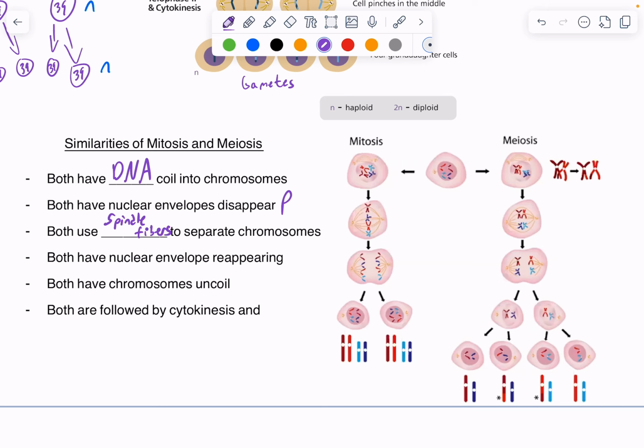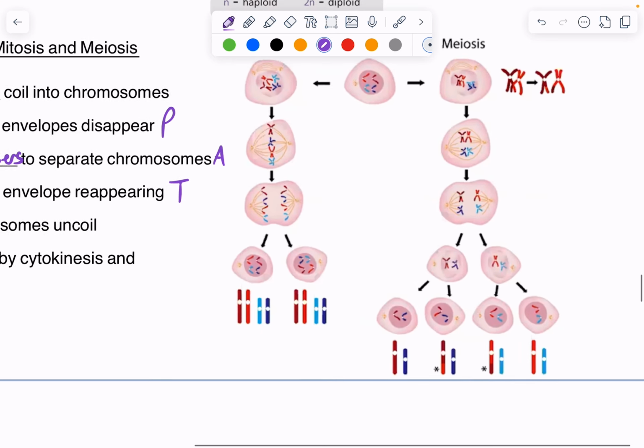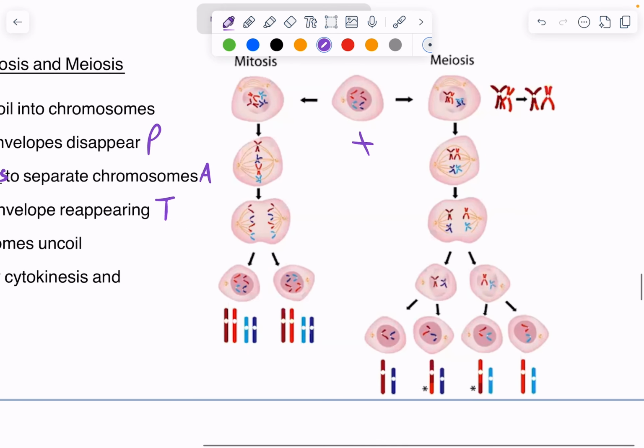Both have nuclear envelopes reappearing in telophase. I guess we should say anaphase as well. Both have chromosomes uncoil, leading into interphase, and then both are followed by cytokinesis and the production of daughter cells. You want to be familiar with our two types of cell division, mitosis and meiosis.